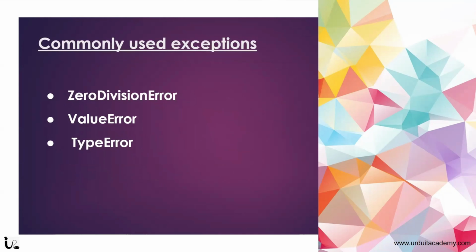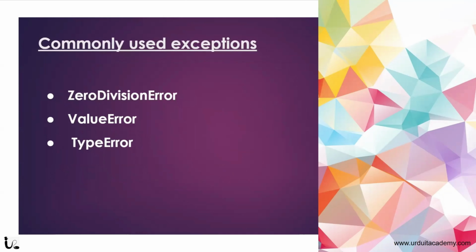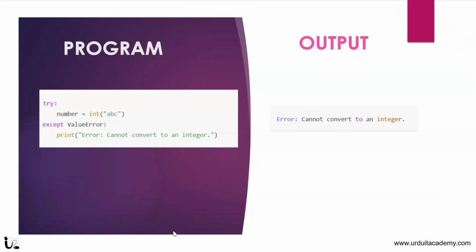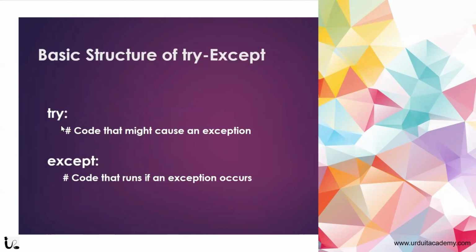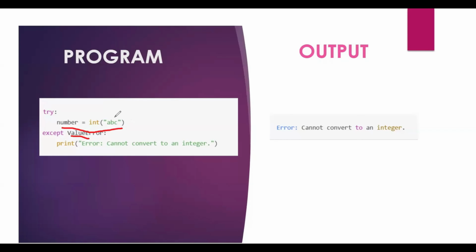So it's better to have specific, different except blocks. The commonly used exceptions are zero division error, value error, and type error. There are many more. Here you can see that instead of adding a normal, common except block, I'm clearly specifying value error, which means only if there is a value error when the user is inputting a number, then only this except block will execute.